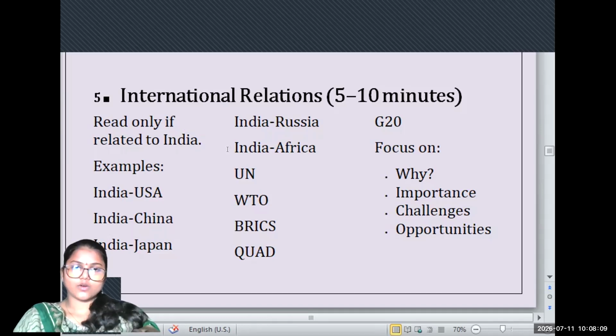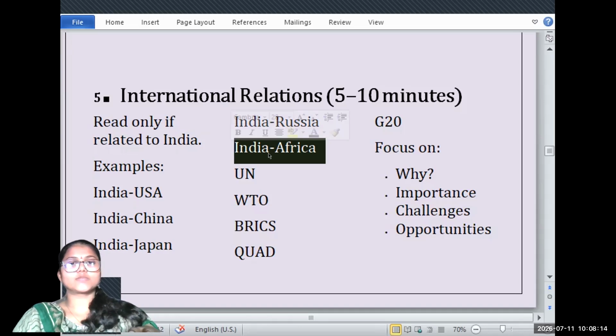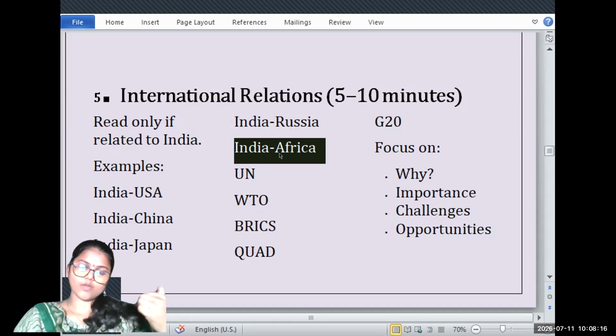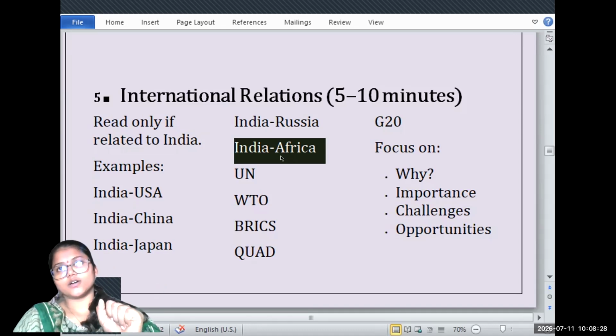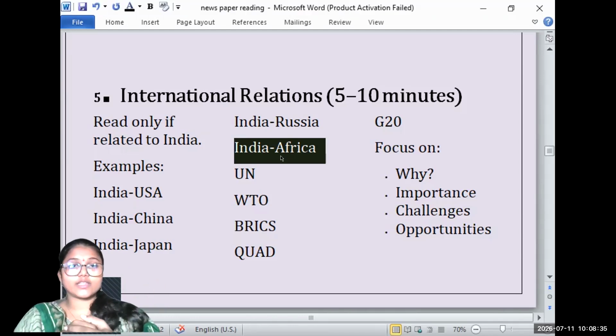For example, at the G20 meetings India put forward the proposal for the inclusion of South Africa as a member of G20. That will add to the list of countries which are in support of India.